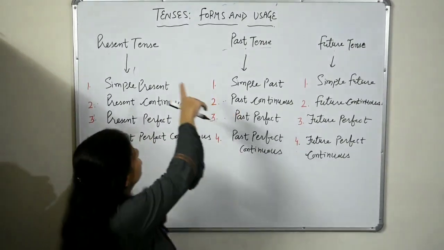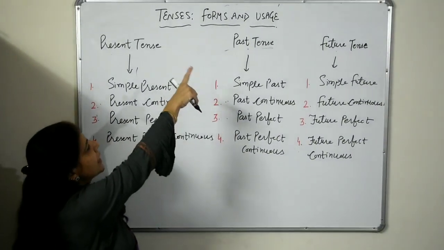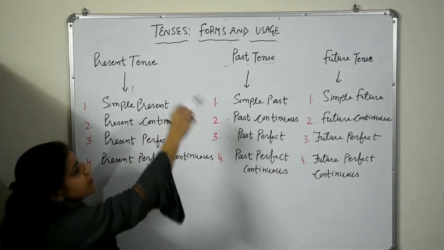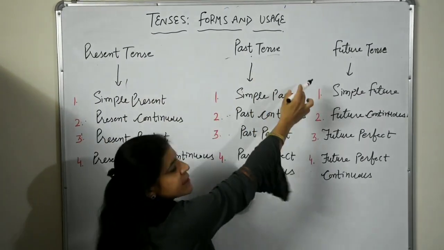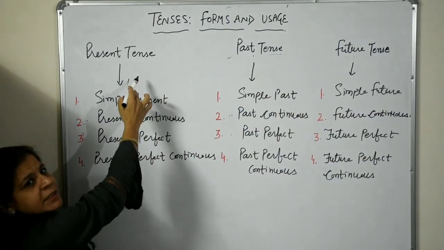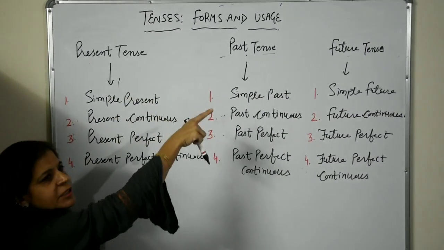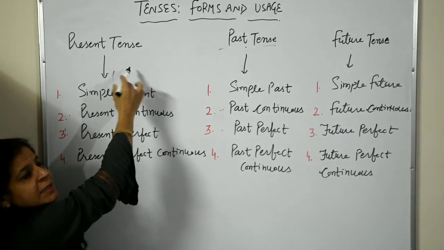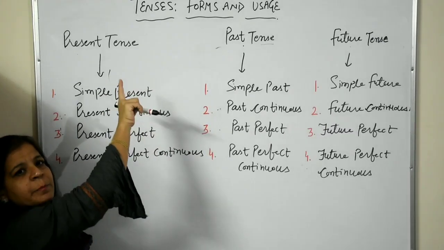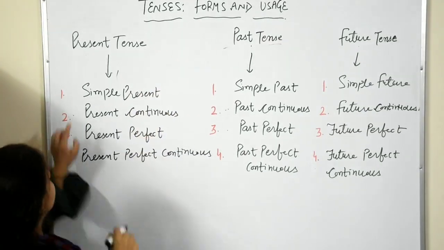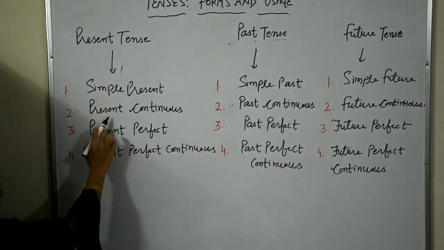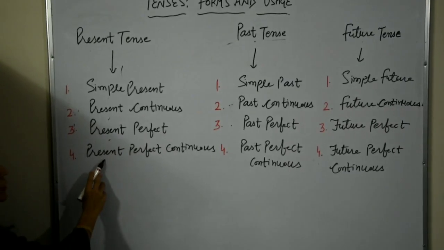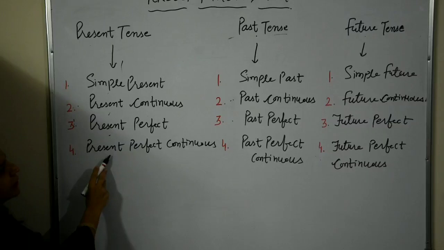Today I will teach you tenses, its forms and usage. First of all, there are three types of tenses: present tense, past tense and future tense. First is present tense, and all these three types of tenses have also subtypes. First, present tense, and we can give it another name, present indefinite tense. First, simple present. Second, present continuous. Third, present perfect. And fourth is present perfect continuous.